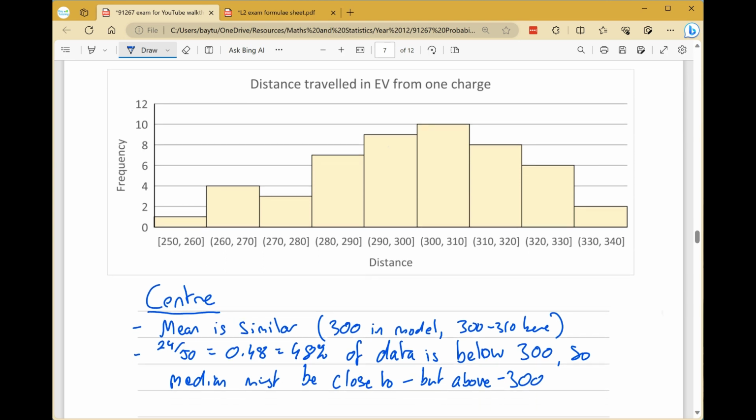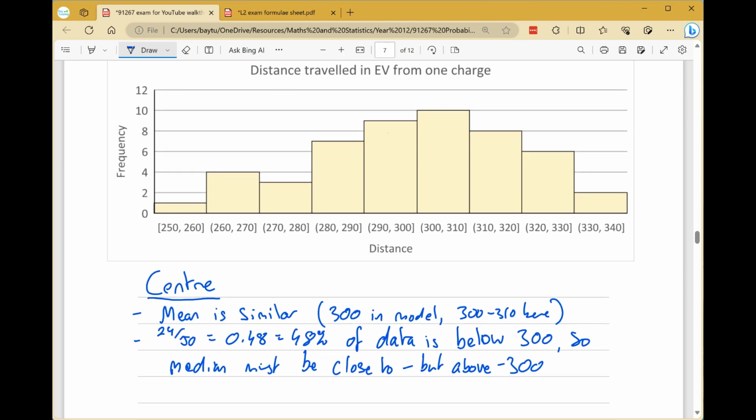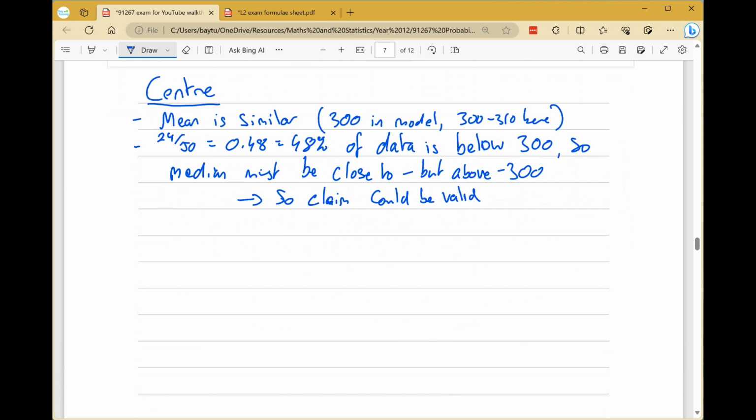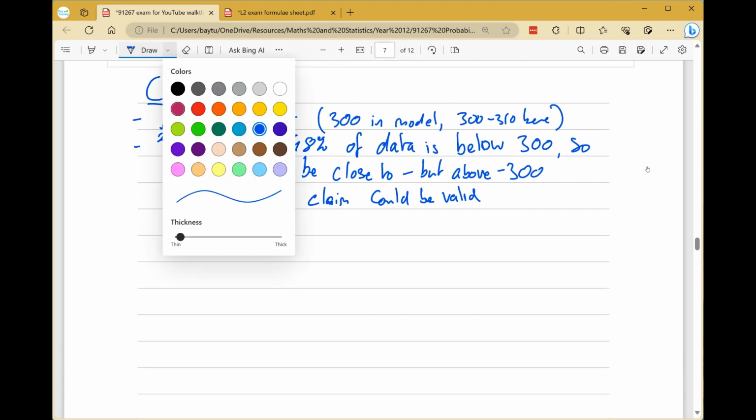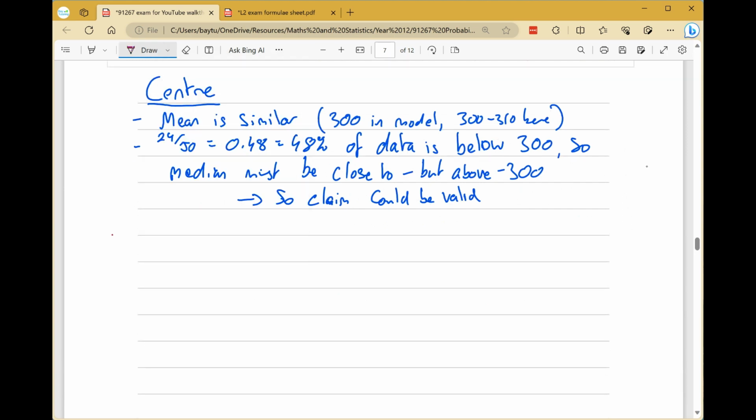Which means that the claim could be valid, because that was what was said, that the median was 300, so a claim could be valid. Okay, so that's center. We'll color code these. So we'll do spread a different color.